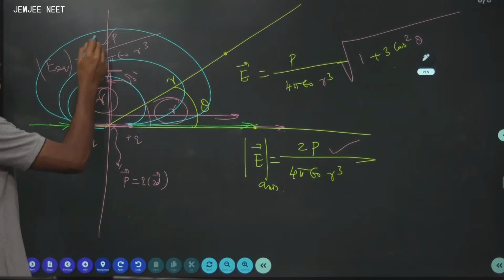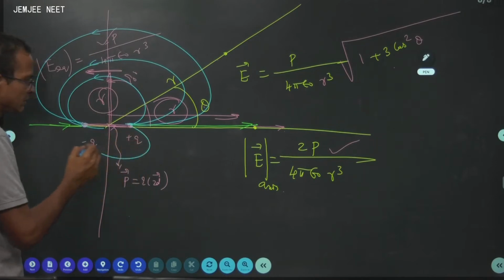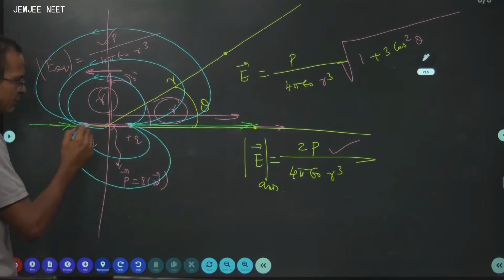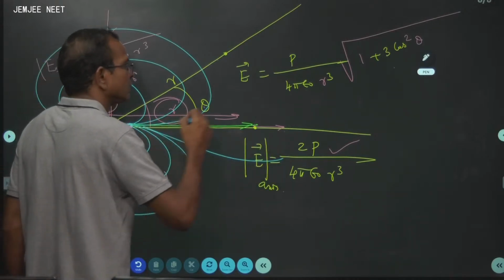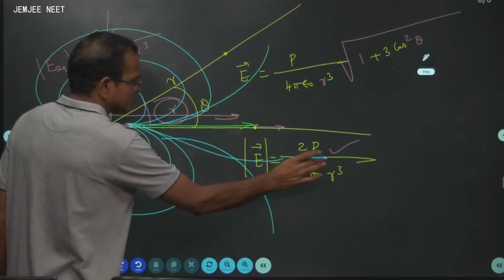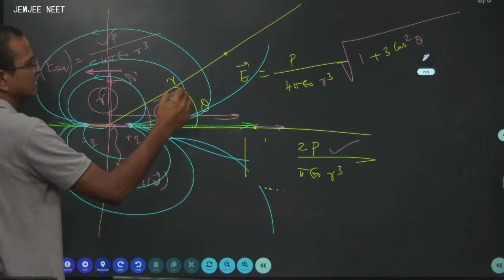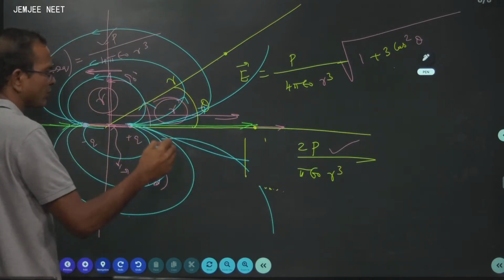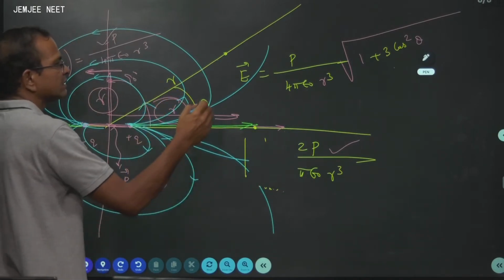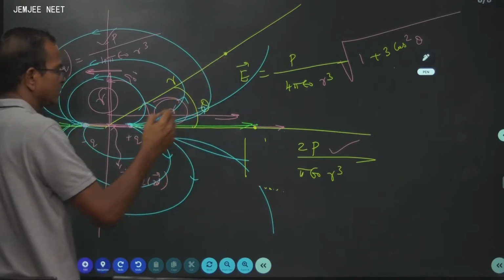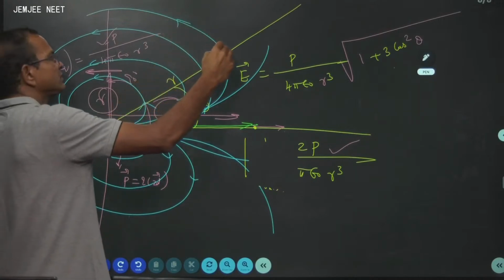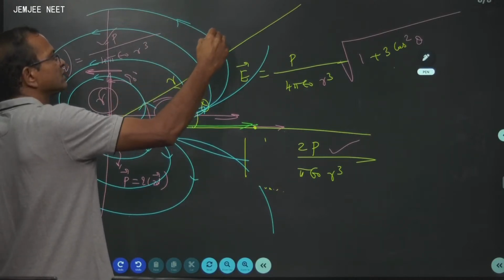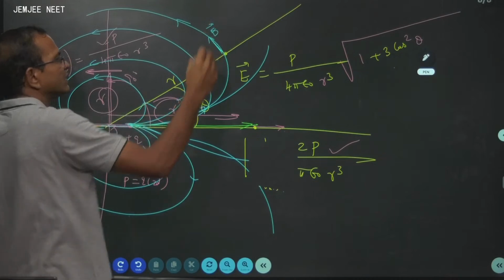These are the directions of the electric field lines due to a dipole pattern. It will go like this. These are the electric field lines, and the arrow mark goes like this. Why am I drawing this? Now you can understand. At my point here, this is the electric field. This is the direction of the electric field, the tangent at that point.